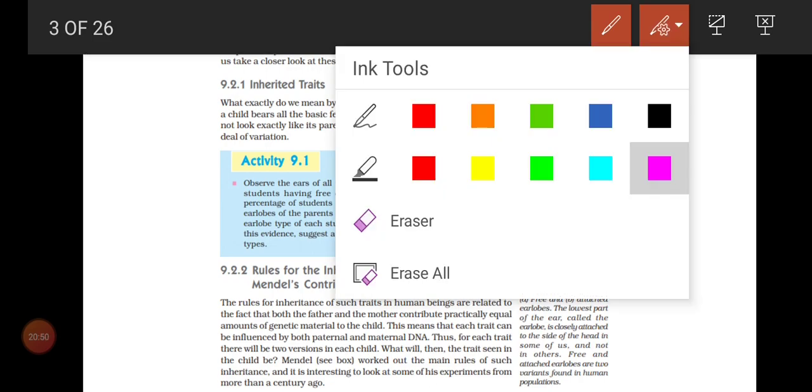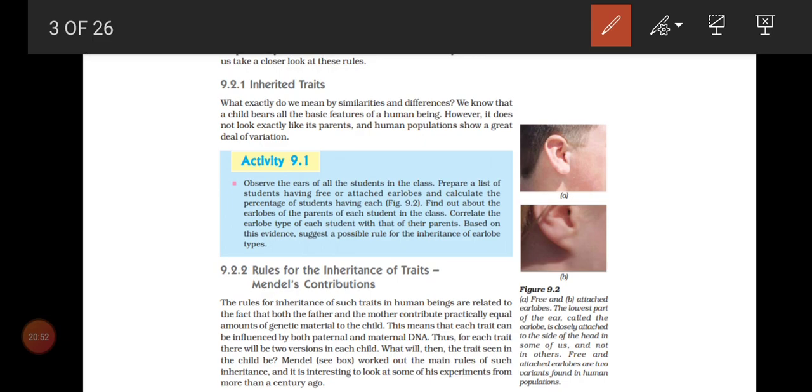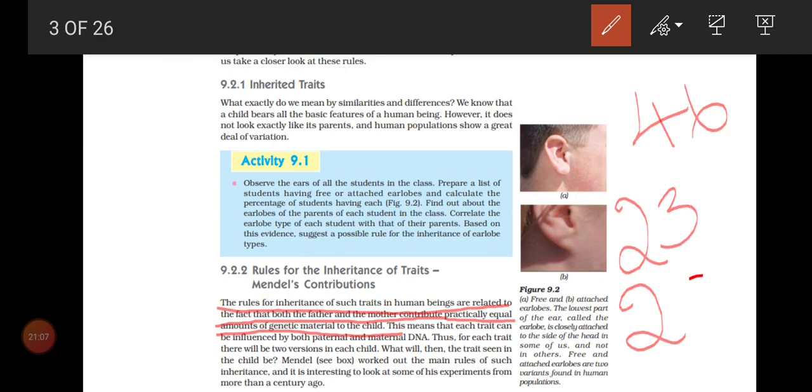Here, the rules for inheritance of such traits in human beings are related to the fact that both father and mother contribute practically equal amounts of genetic material to the child. So how many chromosomes? Totally 46. A mother is giving 23, a father is giving 23.